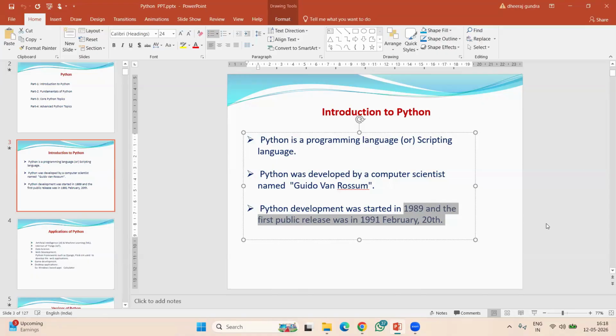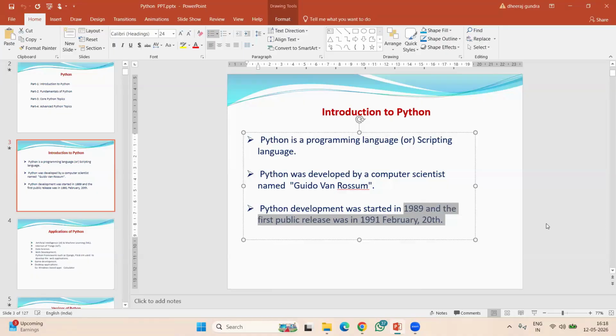Before 2017, there was no content about Python on Google, because I also started teaching Python in 2017. There was no tutorial and no YouTube video or channel about Python.